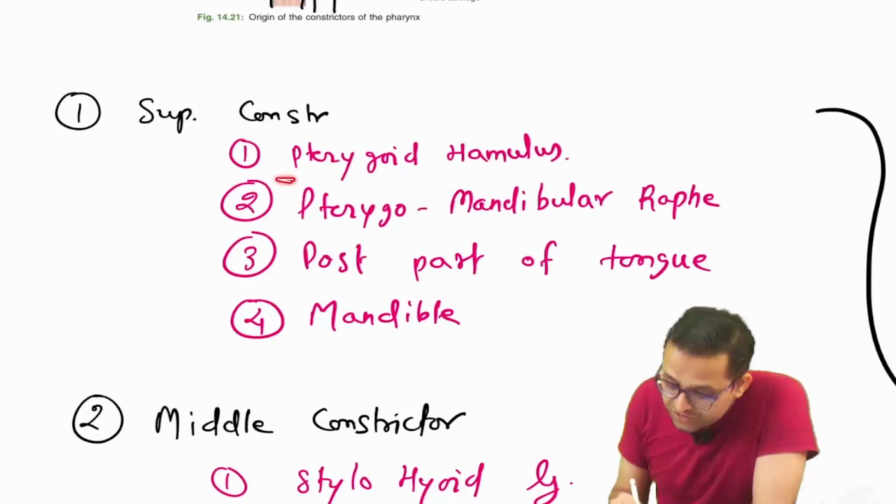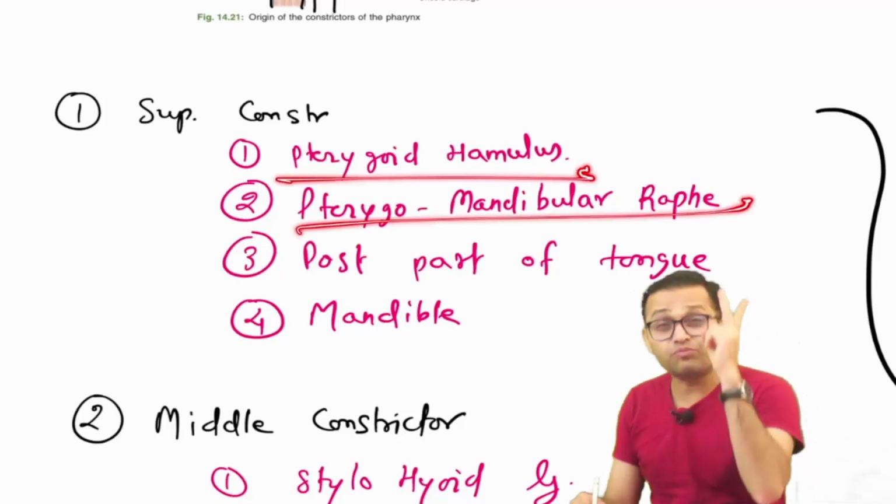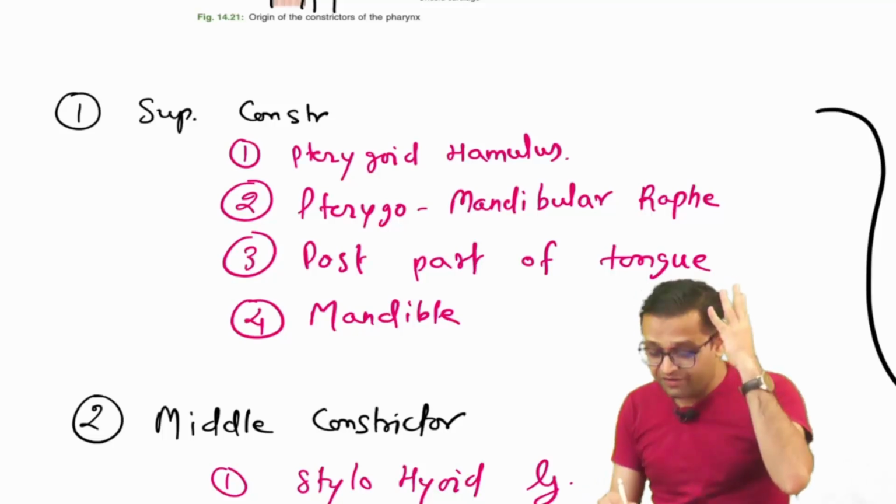Sir, superior constrictor origin: pterygoid hamulus, next pterygomandibular raphe, next posterior part of the tongue, and fourth mandible.